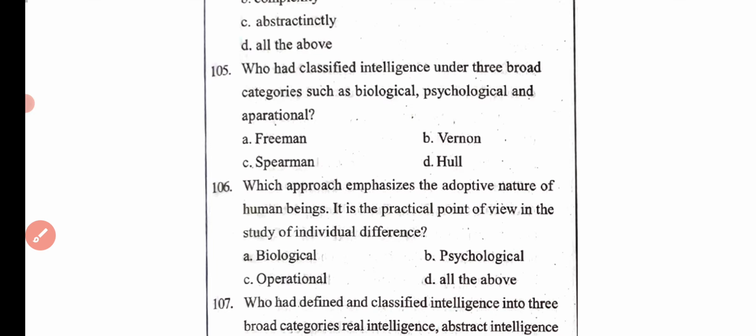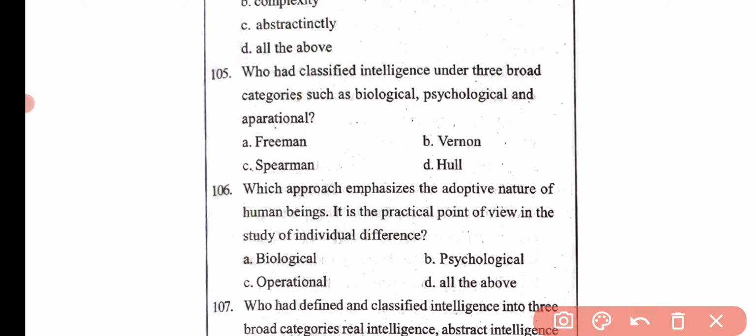Then the next question is: who had classified intelligence under three broad categories such as biological, psychological and operational? Option A Freeman, option B Vernon, option C Spearman and option D Hall. Here the correct answer is option A, that is Freeman.